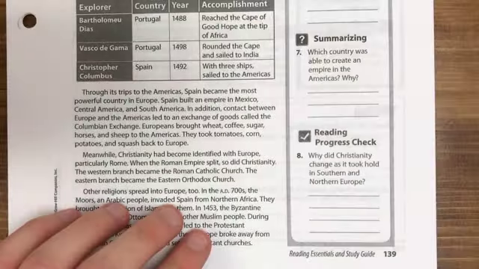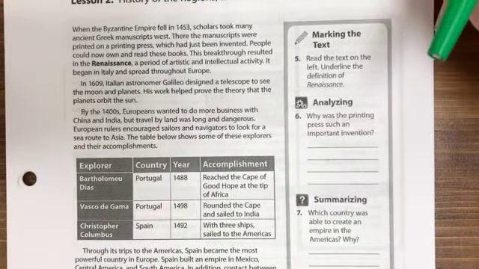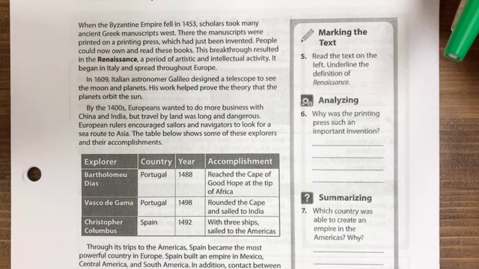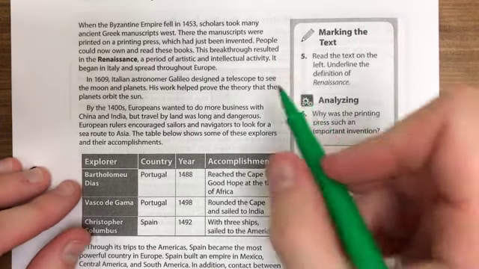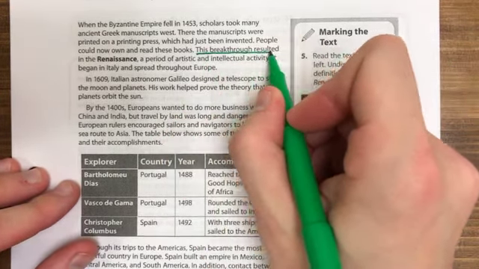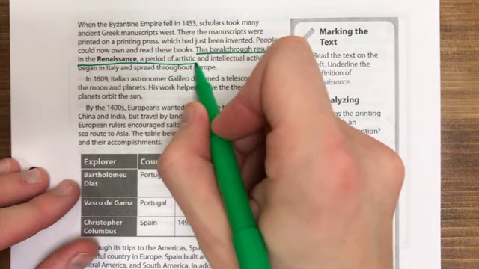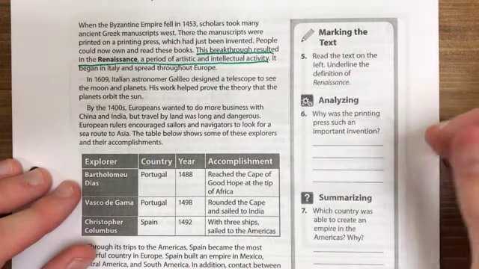All right, moving on. We have number 5. Read the text on the left. Underline the definition of Renaissance. So we're just going to go ahead, and it's this entire sentence here. This breakthrough resulted in the Renaissance, a period of artistic and intellectual activity.